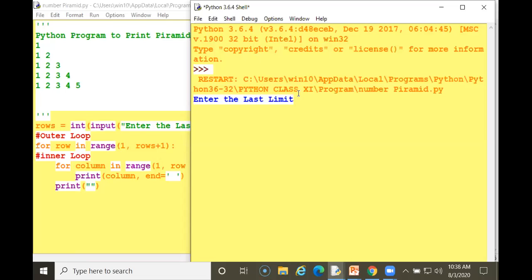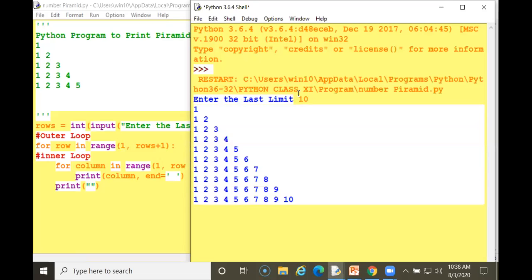So I am inputting 10. It will work 10 times because I have given rows plus 1. What is the use of it? It will work beginning with the 1, ending with the rows plus 1 last, which will be 10. See, all 10. So this is the space which I am giving here and here.